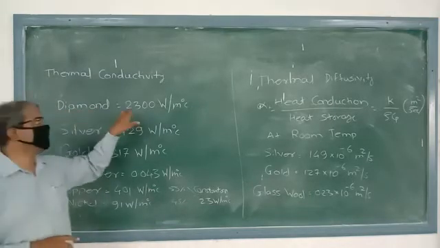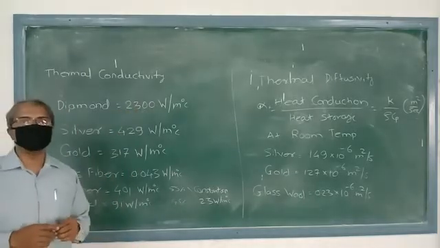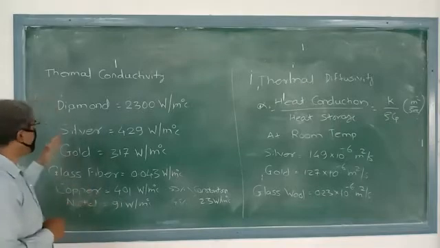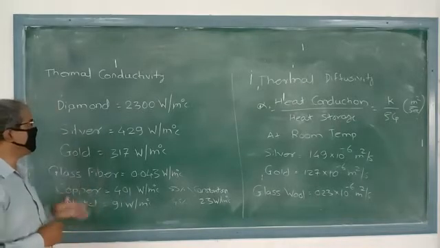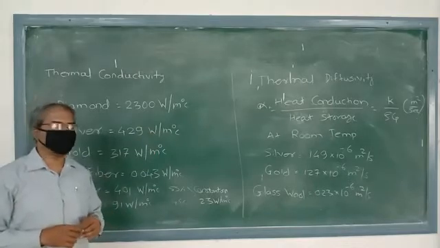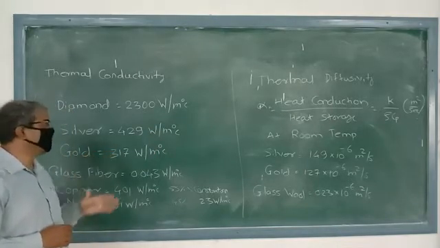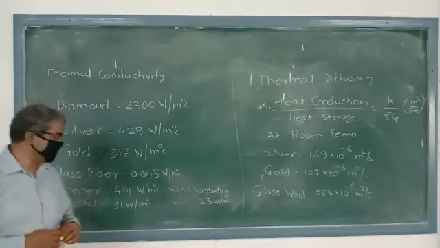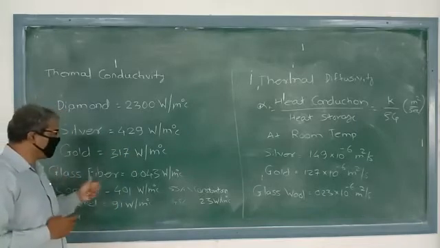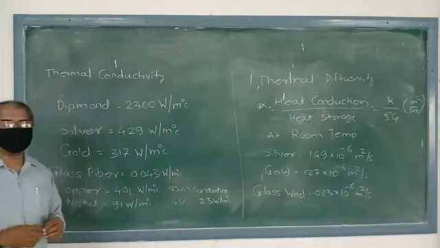Diamond has thermal conductivity 2300 watt per meter degree Celsius. Silver has thermal conductivity 429 watt per meter degree Celsius. Gold has thermal conductivity 317 watt per meter degree Celsius. Now glass fiber, it is 0.043 watt per meter degree Celsius.